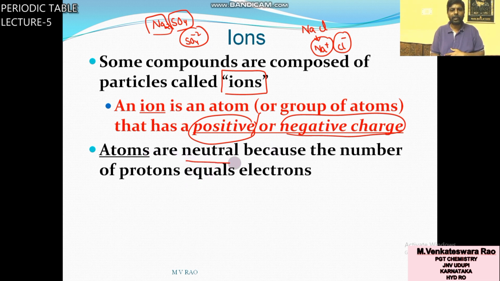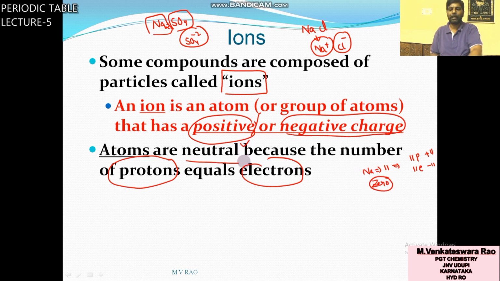Atoms are neutral because the number of protons and number of electrons are equal. You take sodium, atomic number 11: it contains 11 protons and 11 electrons. So plus 11 minus 11, what is the net charge? 0, hence it is neutral.